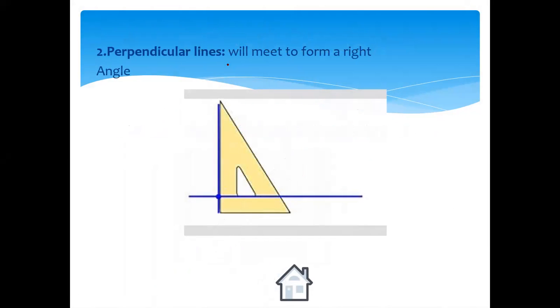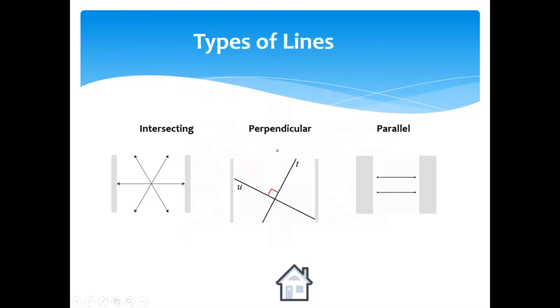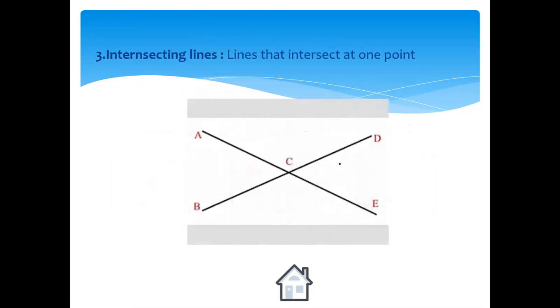Whereas perpendicular lines, the two lines that form a right angle, this is the right angle, and they form a letter like L. So any two lines that form a right angle, we call them perpendicular lines. Whereas two lines that meet at a point, for example, if you look at this line and this line, both of them meet at the same point, this is the point of intersection, we call them intersecting lines.